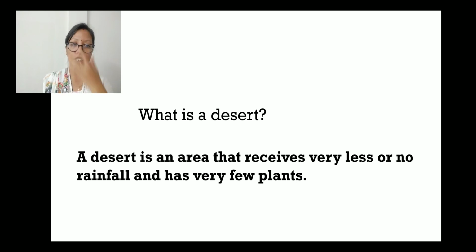So we have already discussed the desert, but today I am going to repeat the definition of desert again. So what is a desert? A desert is an area that receives very less or no rainfall and has very few plants. When there is less rainfall or no rainfall and very few plants, you can imagine that there is no water available or very less quantity of water in that region. So it is very difficult for the people to survive there.